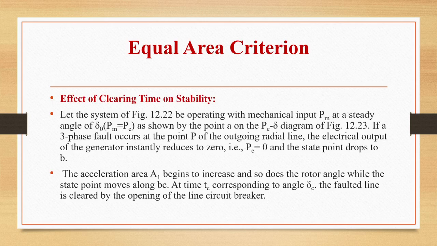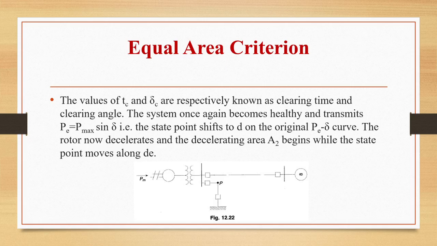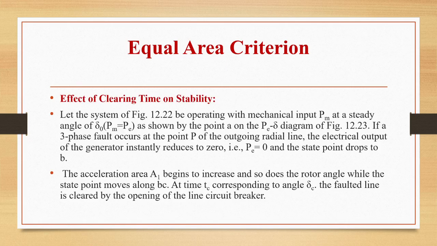Now when the system is operating with some mechanical input PM at a steady angle of delta naught, if a three-phase fault occurs at a point P of the outgoing radial line, the electrical output of the generator will reduce to zero and the state point will drop to P. Accelerating area A1 begins to increase and so does the rotor angle, while the state point will move along BC. At time Tc corresponding to angle delta C, the faulted line is cleared by opening of the line circuit breaker.